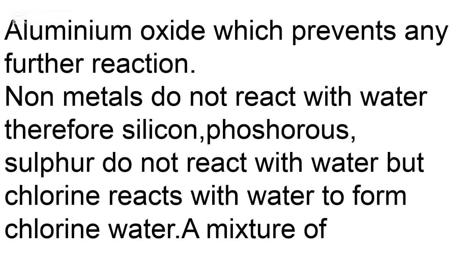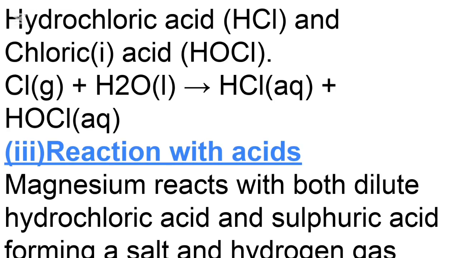Now, we move on to nonmetals, and we say nonmetals do not react with water. Therefore, silicon, phosphorus, and sulfur do not react with water. But chlorine reacts with water to form chlorine water. Chlorine water is a mixture of hydrochloric acid, HCl, and chloric 1 acid, HOCl. So chlorine plus water gives HCl plus HOCl, which is a mixture of 2 acids, hydrochloric acid and chloric 1 acid.